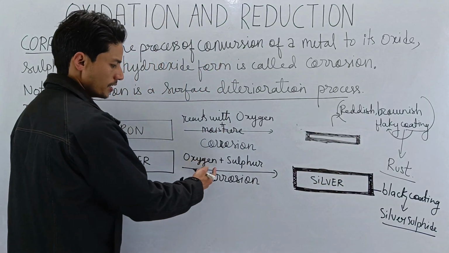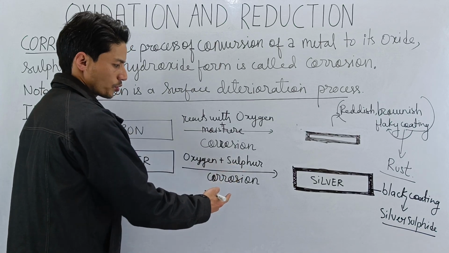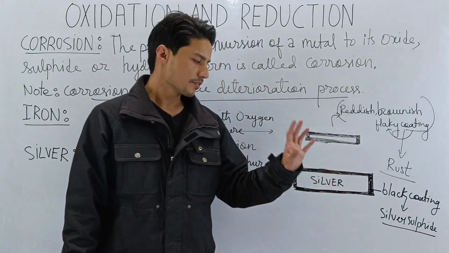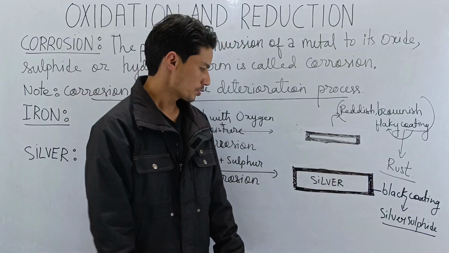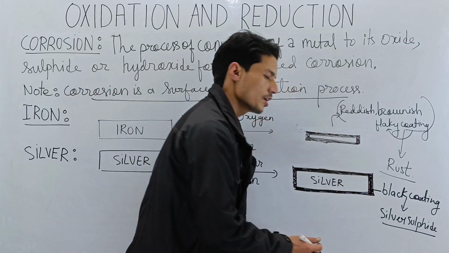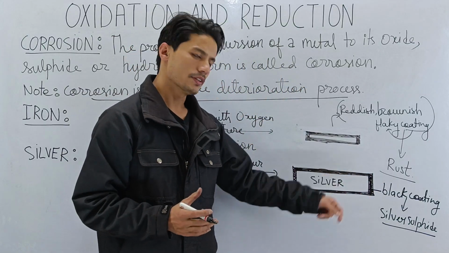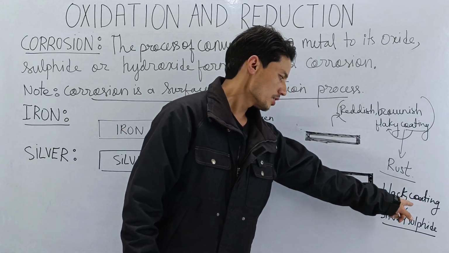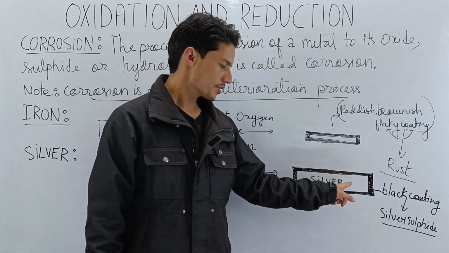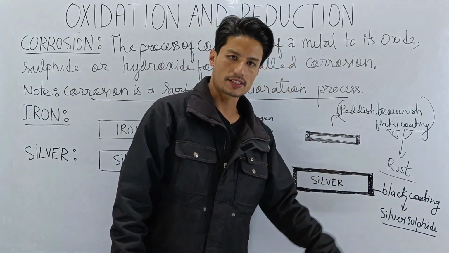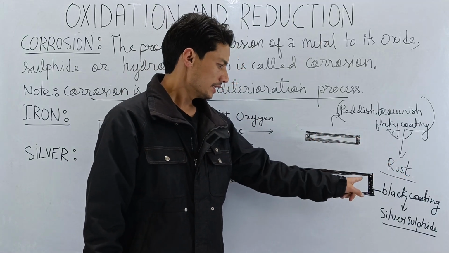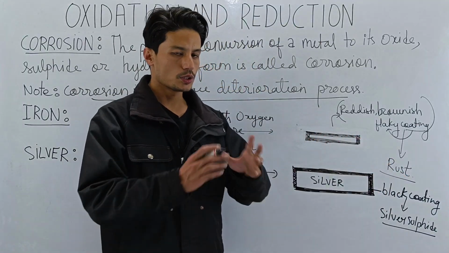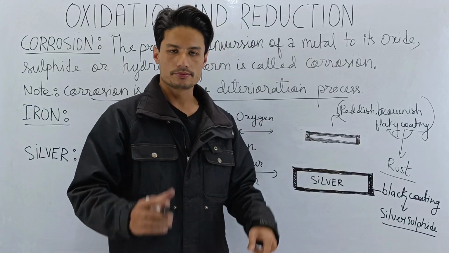Silver reacts with oxygen and sulfur present in the atmosphere. How do we know that silver has undergone corrosion? We can know because of the deposition of the blackish substance upon the surface of silver. This black coating is called silver sulfide. Now, unlike rust, this black coating does not come out, does not peel off.